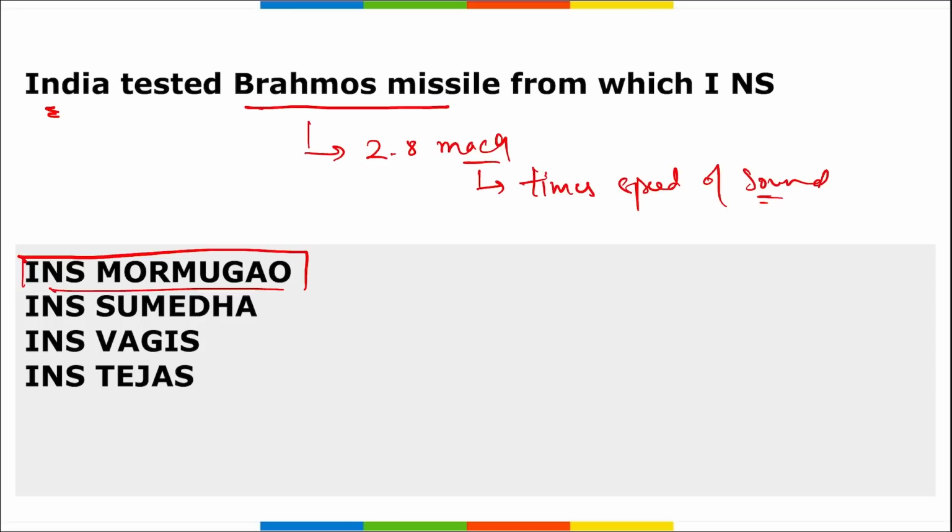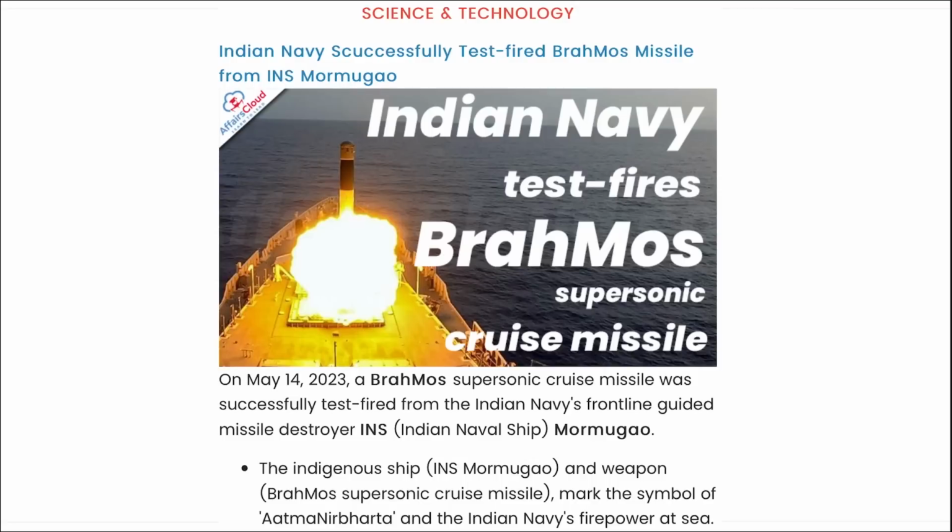Then which country became the first country to procure these missiles from India? It was the Philippines. Who is the Chief of Naval Staff of the Indian Navy? Admiral R. Hari Kumar. Moving on.